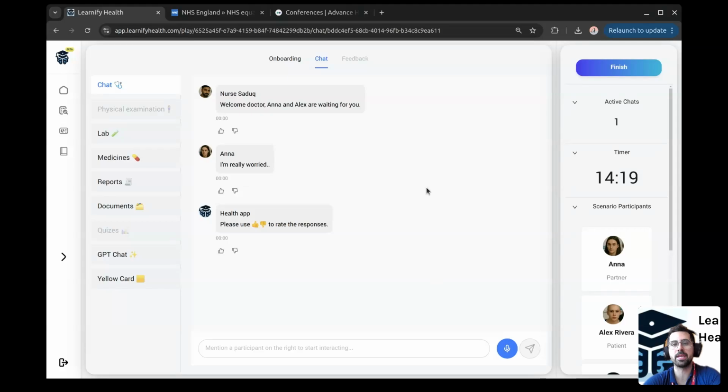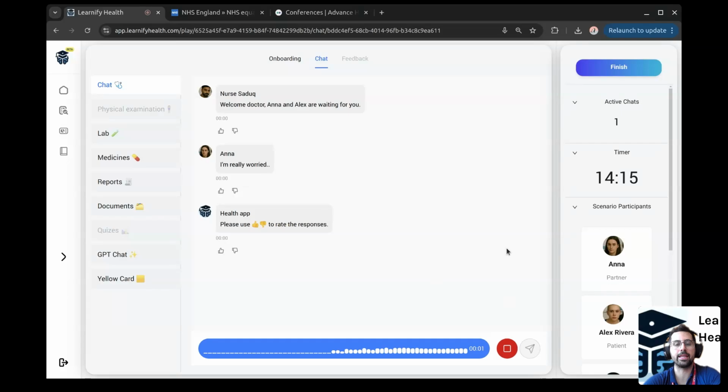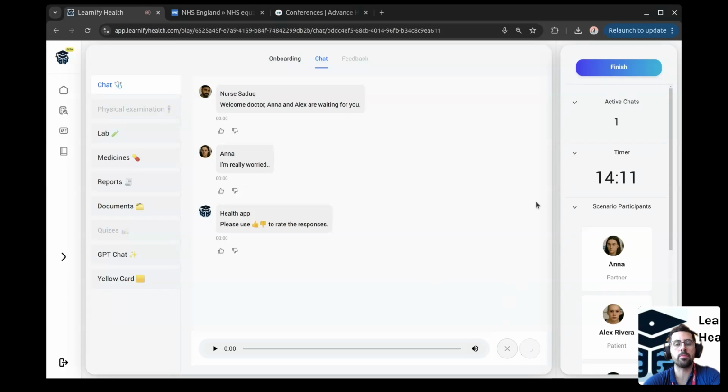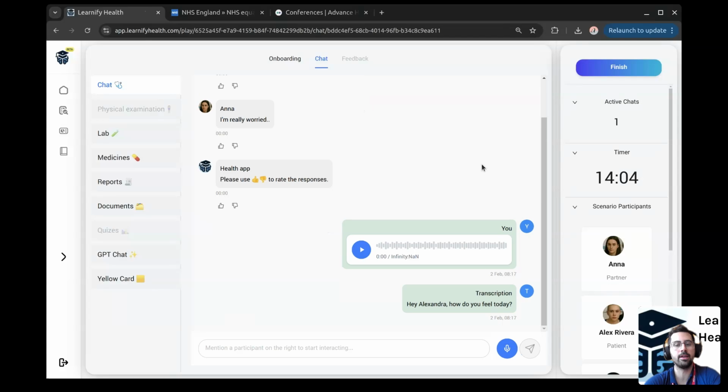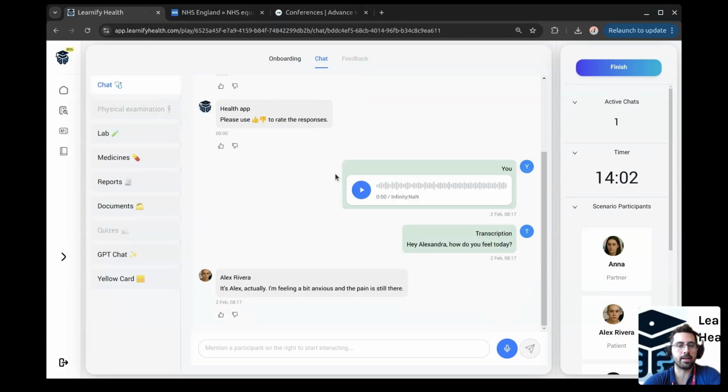The interaction can be text-based or audio-based. For example, hey Alexandra, how do you feel today? For the purpose of this demo, I'm deliberately triggering the safeguarding in the app. In this case, Alex mentions that it's Alex, and that it's better not to use Alexandra.